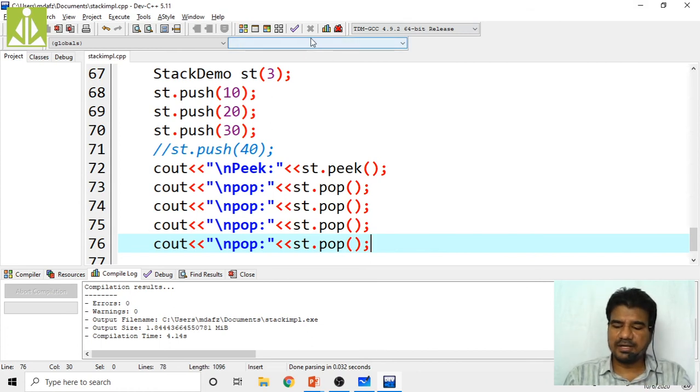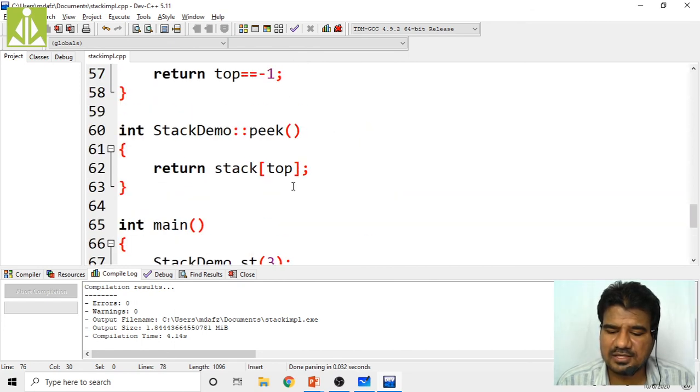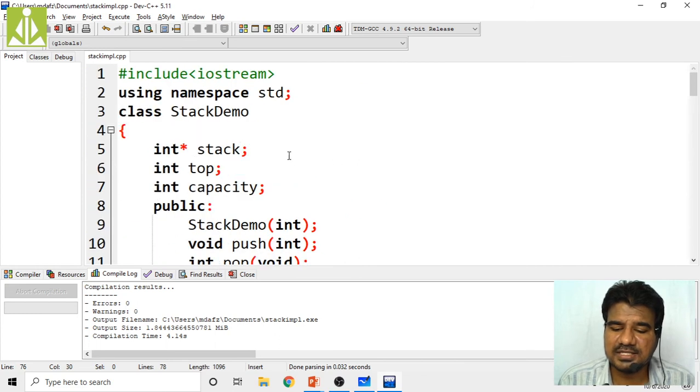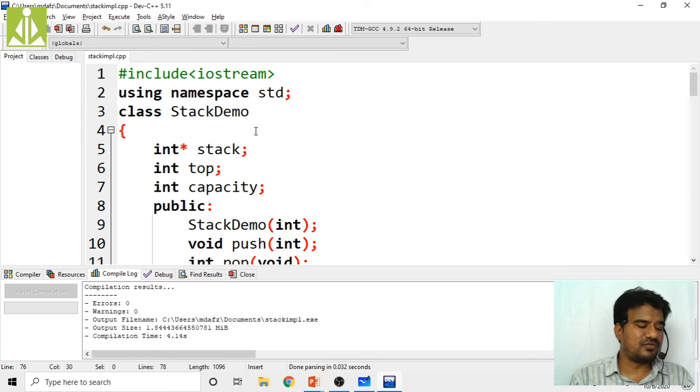In this way, we can implement all the functions of your stack. So whatever implementation we have done over here, we have done for integers, and it is integer specific. So how can we make this complete code independent of the data type? That is nothing but generic, which means we have to use templates. So basically we use class templates in order to do that.